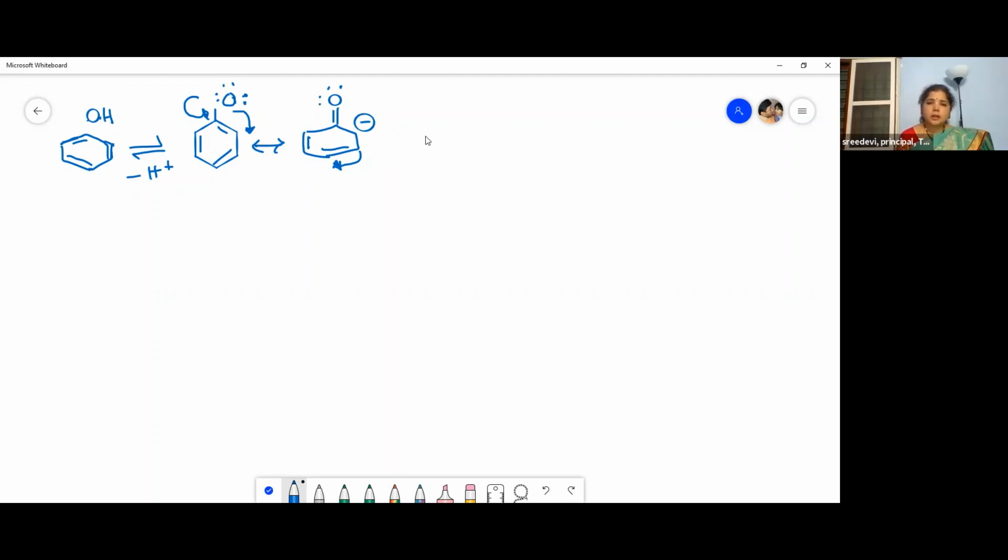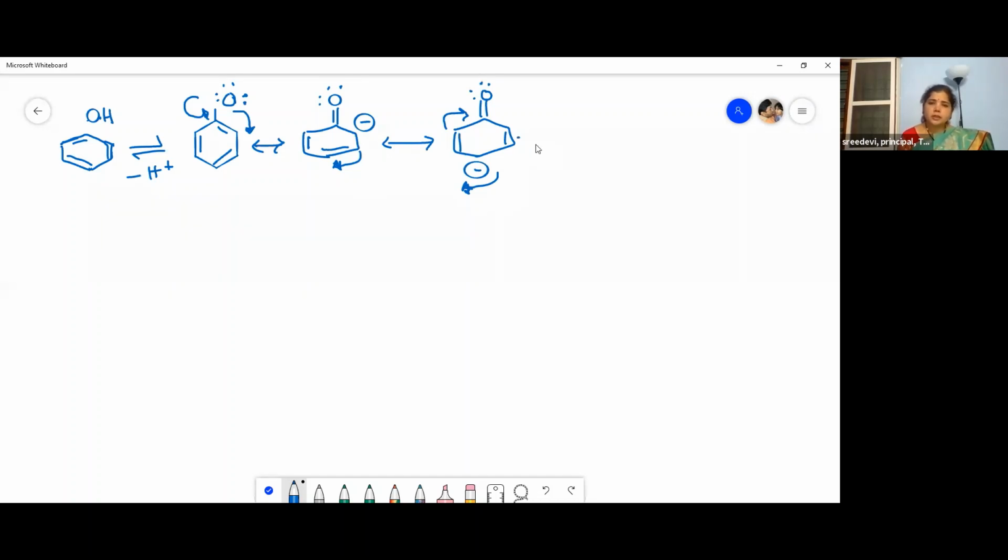Now another structure, with another double bond and the minus charge. See how it moves here, the electron displacement. Now here is a double bond to O with 2 lone pairs, and this is shifted like this. Now see, these are all the resonating structures.